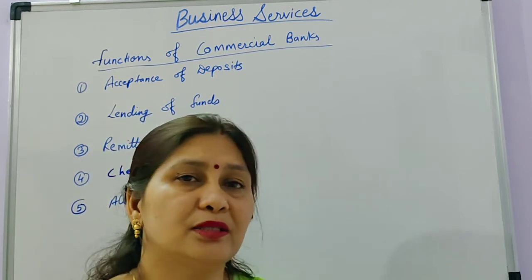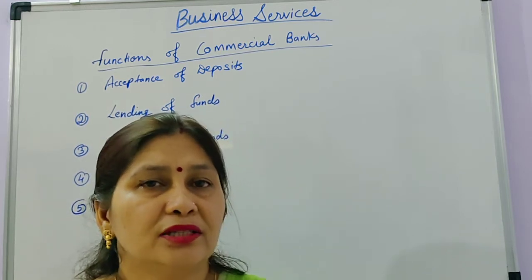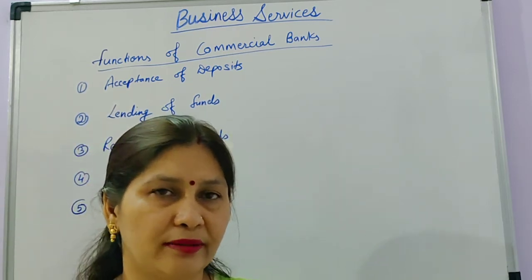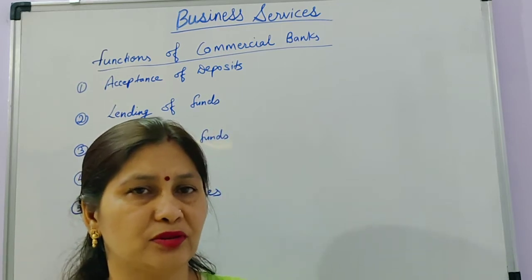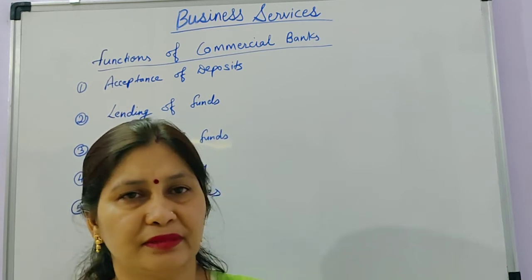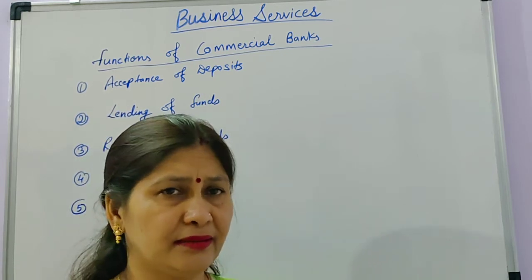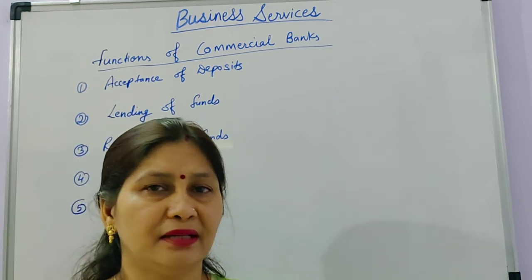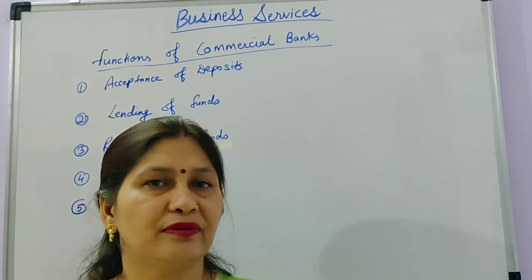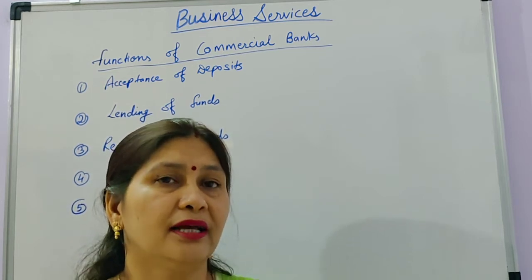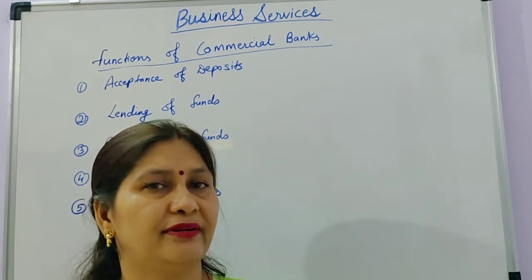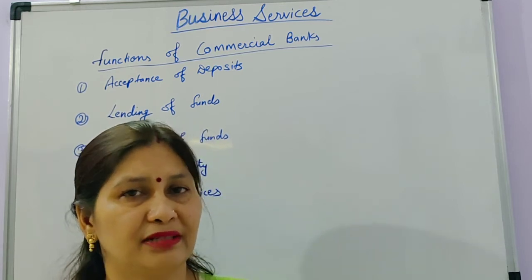A commercial bank provides us locker facility. You know that we have lockers in the bank where we can keep our ornaments, jewelry or important documents safe. For that, the customer has to pay some rent, and we keep our valuable documents or jewelry safely in the bank. So this is the locker facility provided by banks. Not only the locker facility, the bank also gives us traveler's check facility: if we have to travel from one place to another, instead of carrying big cash, we can take traveler's checks.